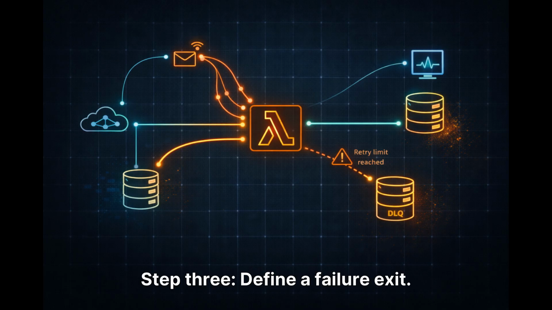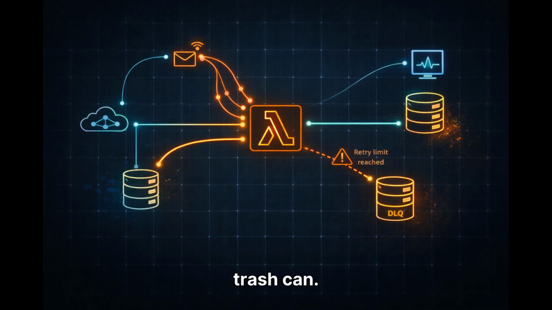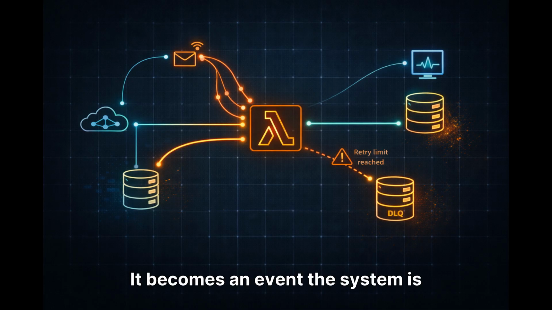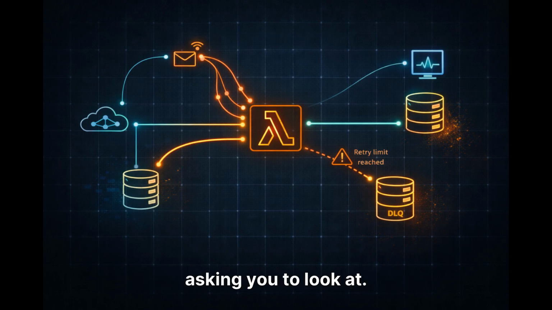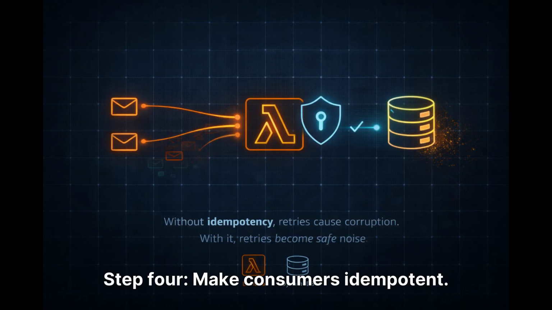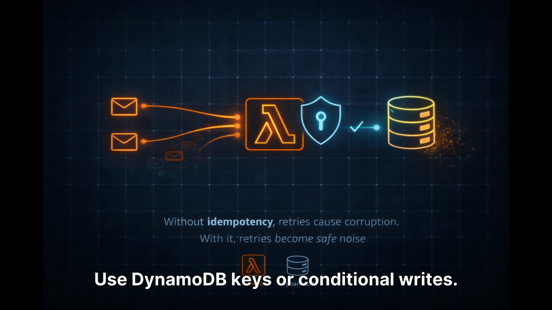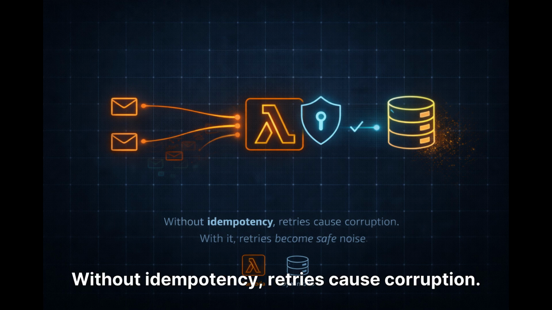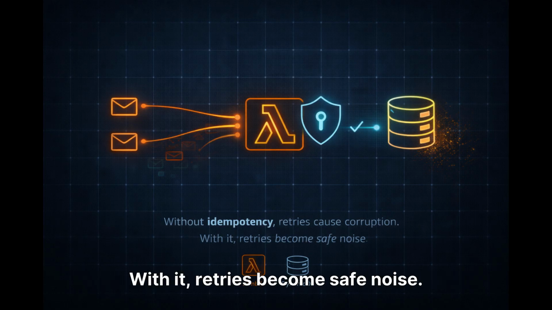Step 3. Define a failure exit. A dead letter queue is not a trash can. A message in a DLQ is no longer a silent failure. It becomes an event the system is asking you to look at. Step 4. Make consumers idempotent. Use DynamoDB keys or conditional writes. Without idempotency, retries cause corruption. With it, retries become safe noise.